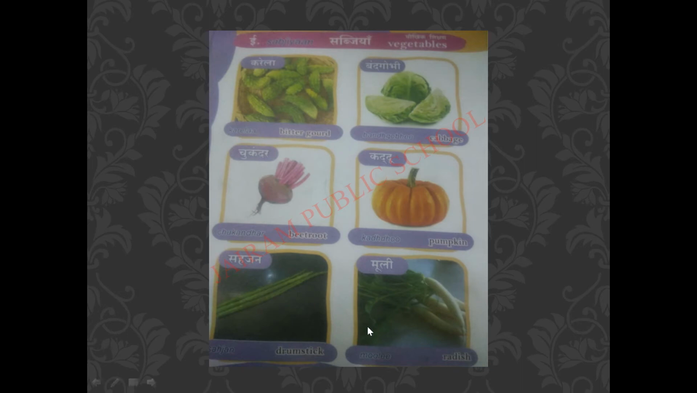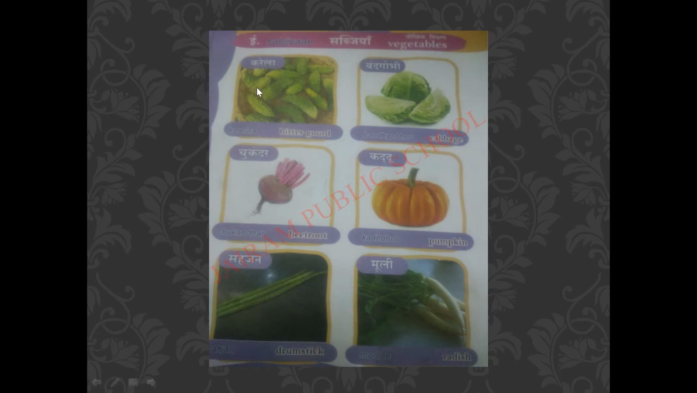The last vegetable we have, mooli. What is it? It is mooli. Mooli means what? Radish. In Hindi you should say mooli for radish. Mooli, radish. Let's read all these words once again.